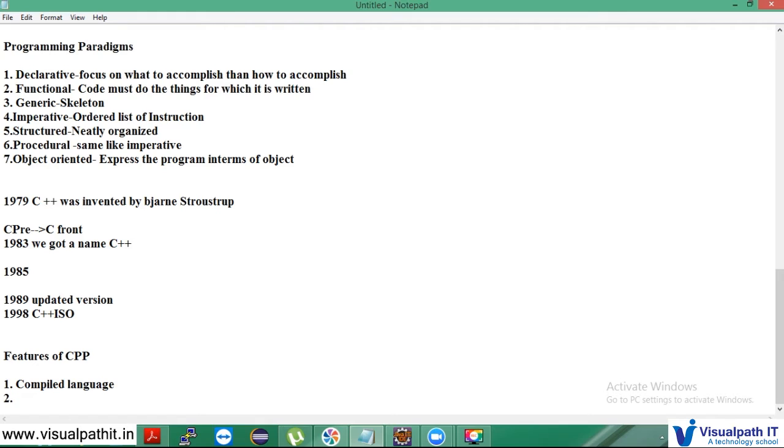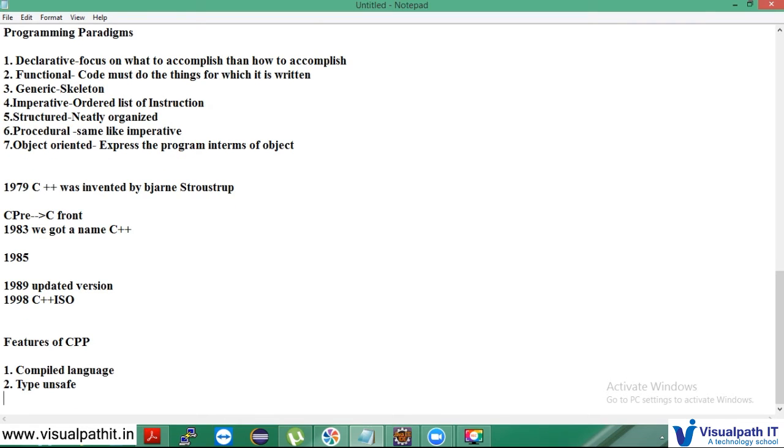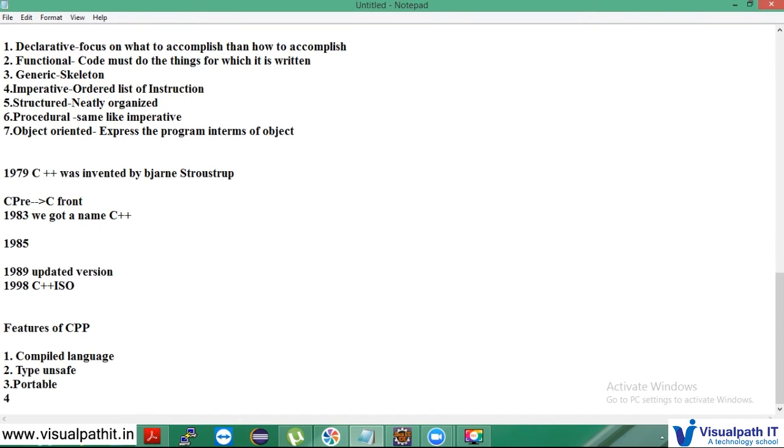Next is type unsafe. Type unsafe means I can convert from any data type to any other data type. Then it is portable, and it is object oriented.